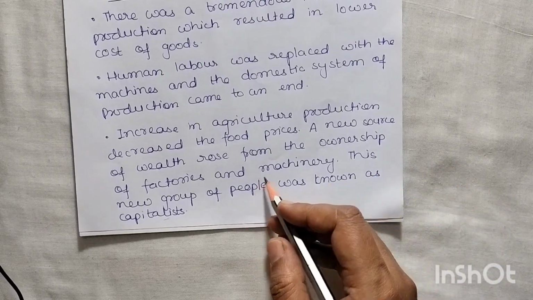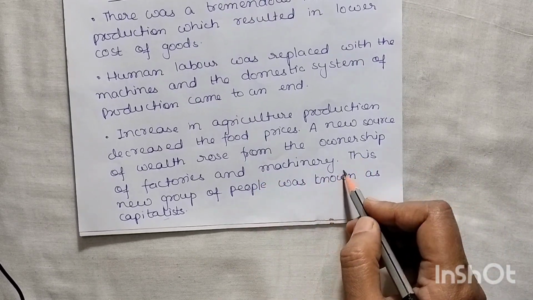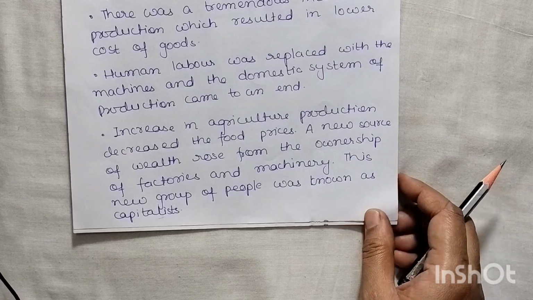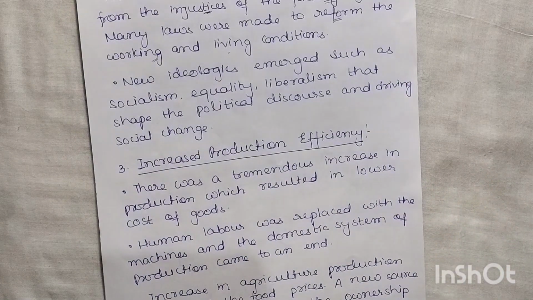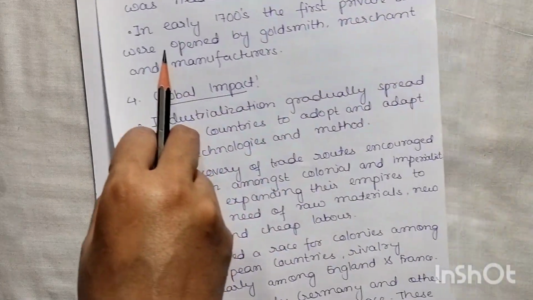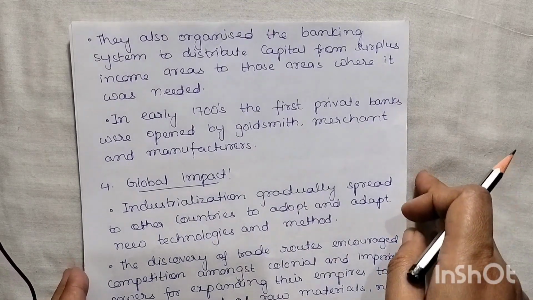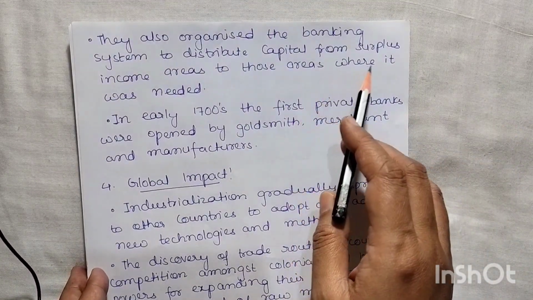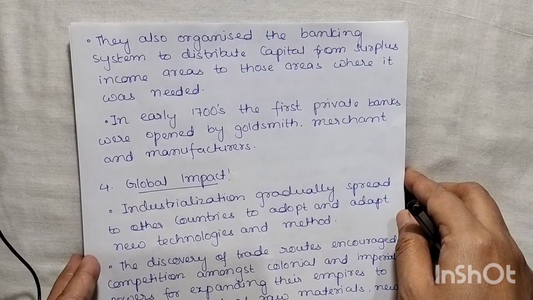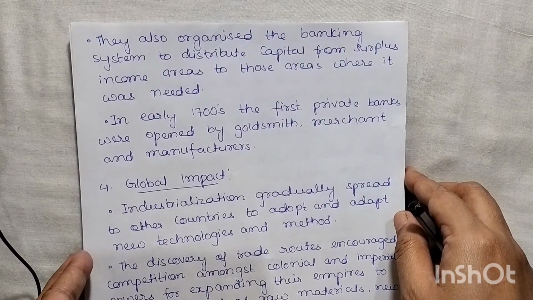So a new source of wealth rose from the ownership of factories and machinery, and a new group of people was known as capitalists. Now what did they do? Let us see. They also organized the banking system to distribute capital from surplus income areas to those areas where it was needed.